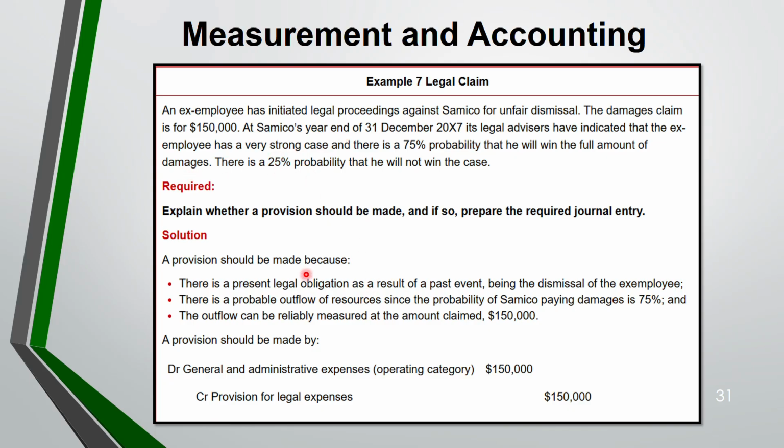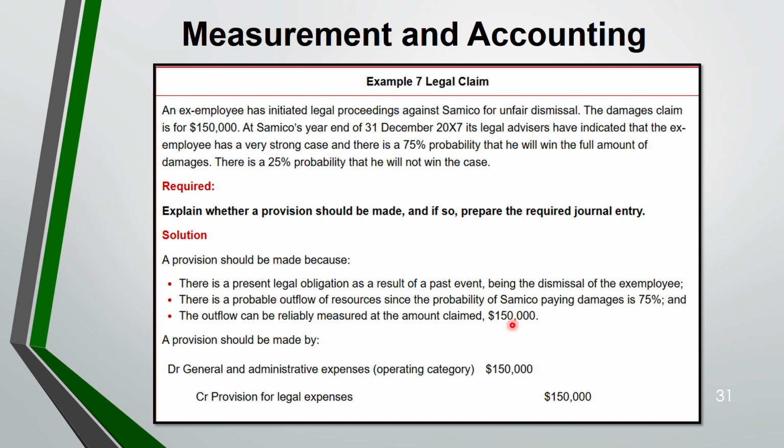So in this case, provision should be made because of A, B, C. A, a present legal obligation is there. First, it is present, and is it legal or constructive? Legal, because there is a contract. You have an employee contract and you have been dismissed unfairly. So a present legal obligation because of a past event. What was the past event? You were dismissed as an employee. Probability of outflow is also there because of paying the damages, which is 75%. And also the outflow can be measured reliably, which is 150,000. All three criteria met, provision has to be recognized.